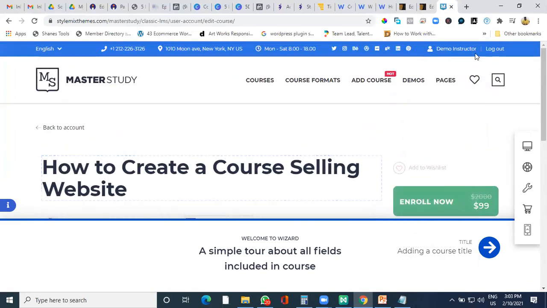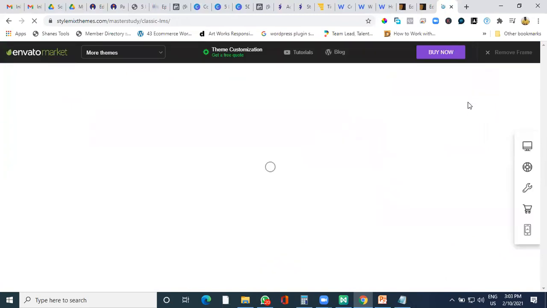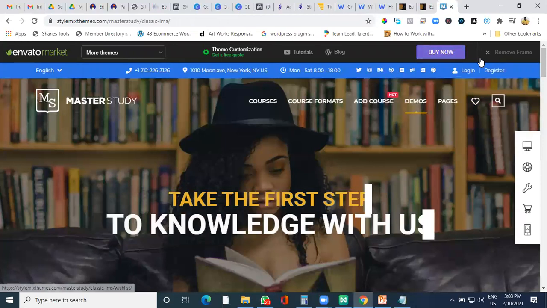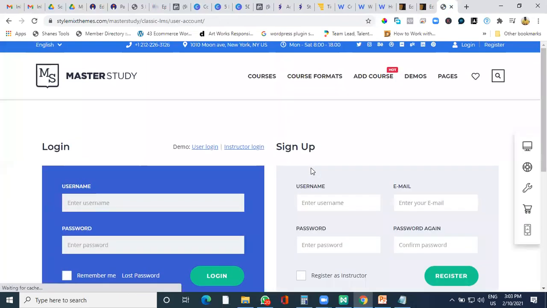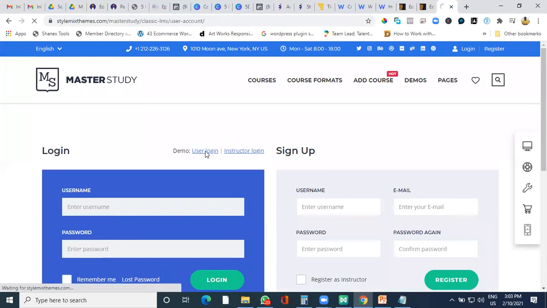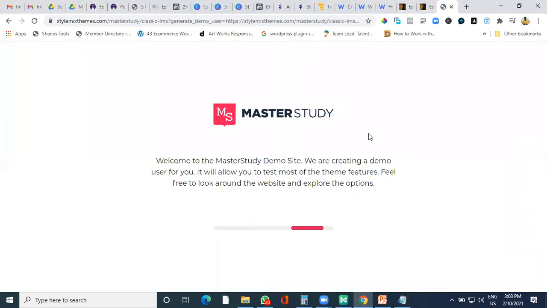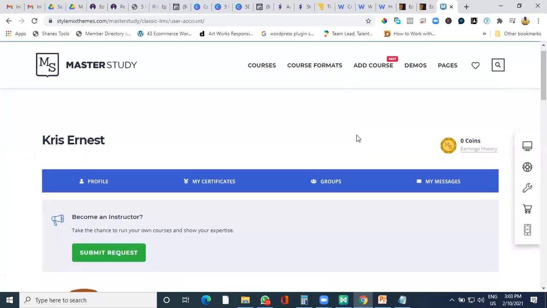Now I'll show you from the student point of view also how it looks on WordPress. On the student point of view, it looks pretty amazing because it has a lot of features. Say, for example, I'll show you the student point of view. The student can get assignments. The student can write a quiz. The student can get a certificate also.